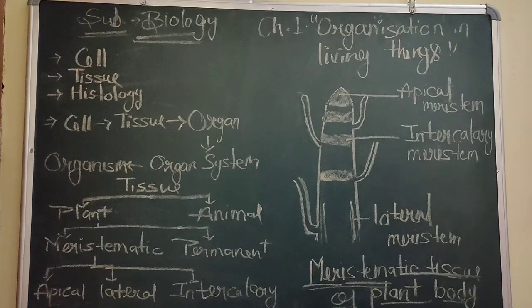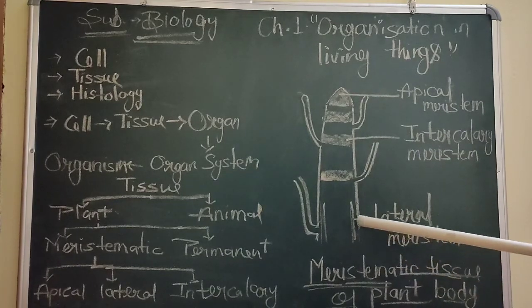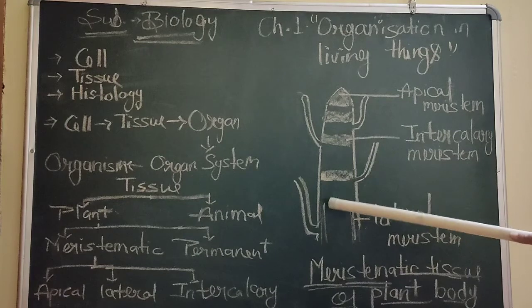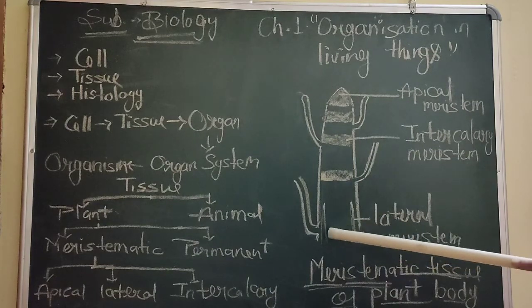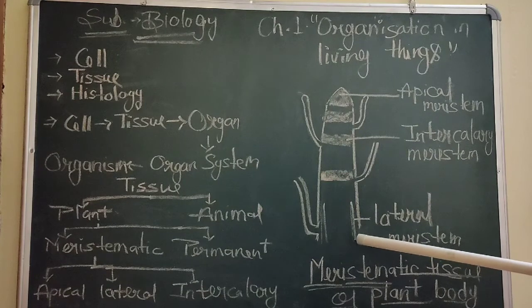What is its function? See here, lateral meristem. It has 2 layers, right? The inner one is lateral meristem, not the outer one. There are 2 lines here. These are lateral meristem, not the external one. So what do you observe from here?